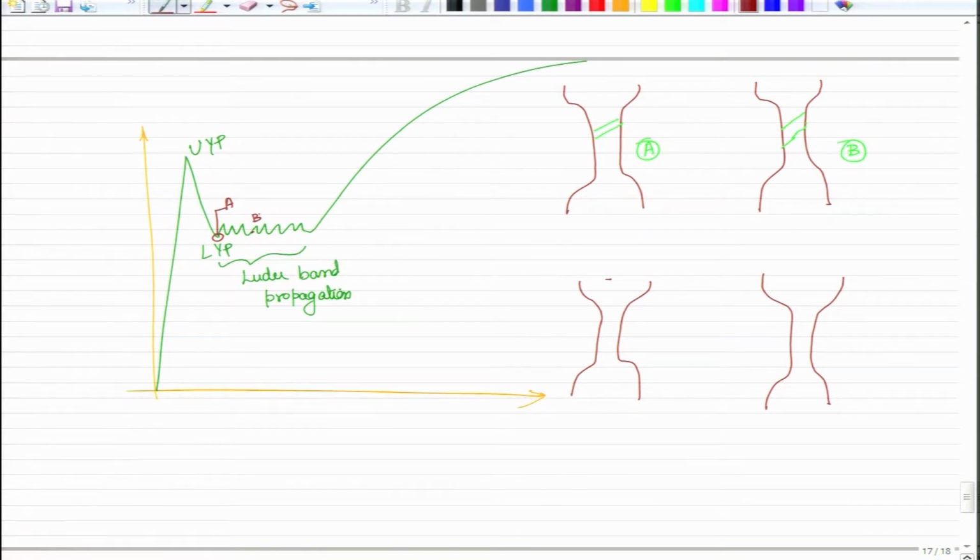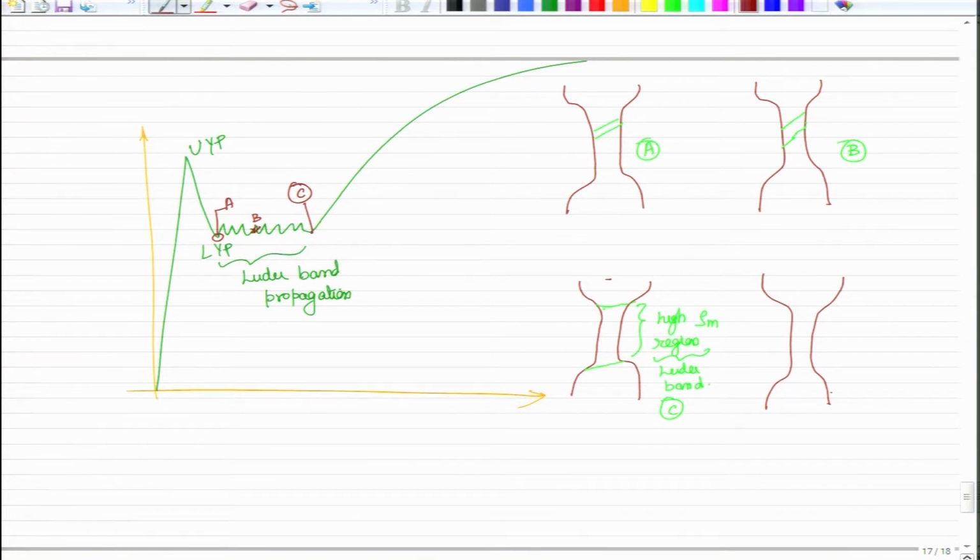and if you keep increasing the displacement, eventually all of this region would get included in the Luder band. So, all of this is now a high rho m region. So, in effect the Luder band has now extended from one end of the gauge length to the other end, and this we can call point B. So, this point will be represented over here.